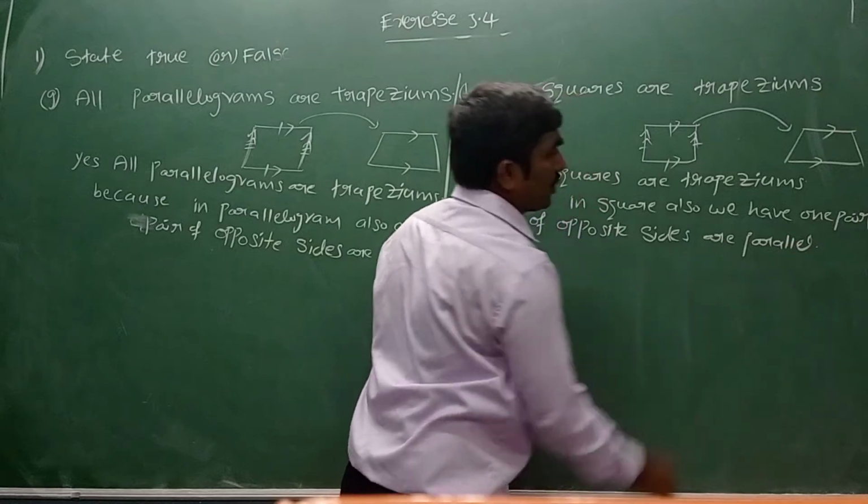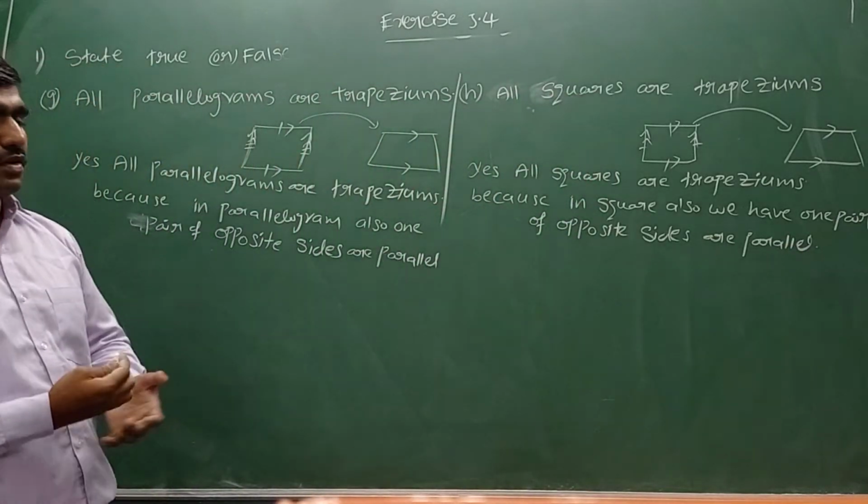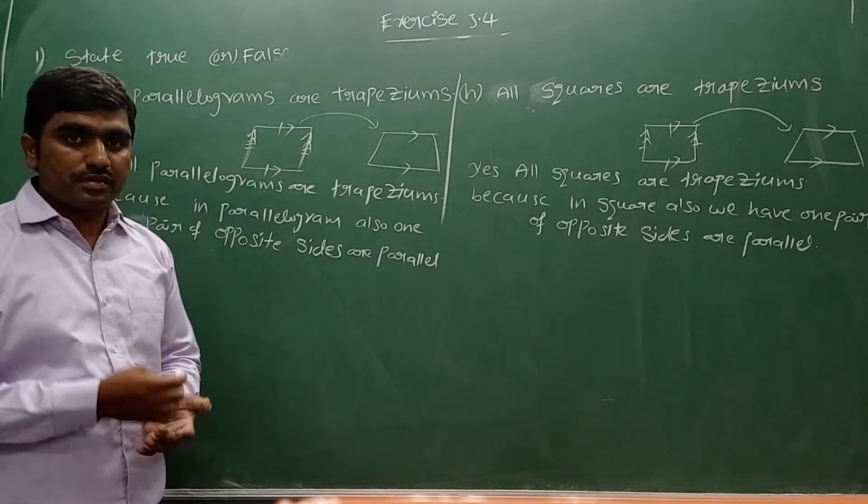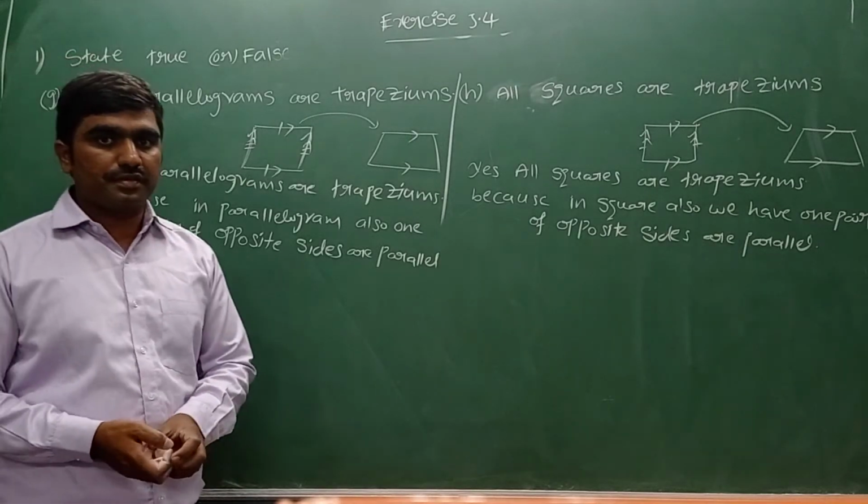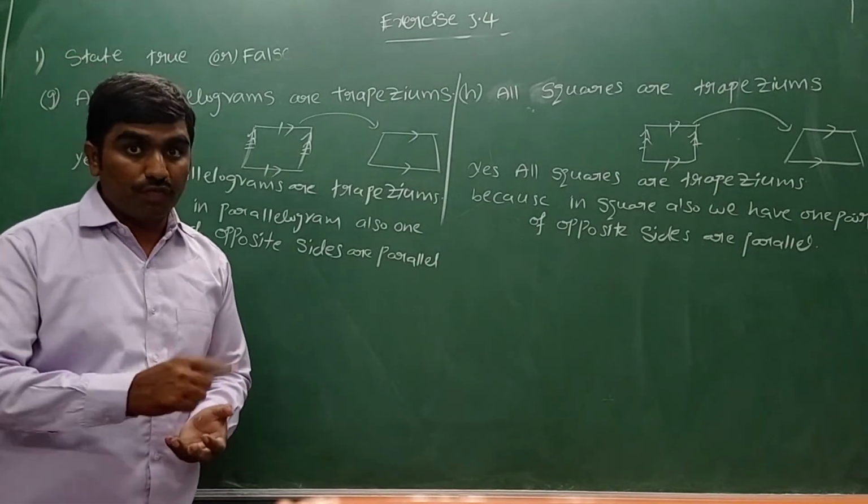So that is the way we can do comparison. Once you know the properties of the types of quadrilaterals, then it will be easy to do comparison. Hope you understood. We go for the next problem.